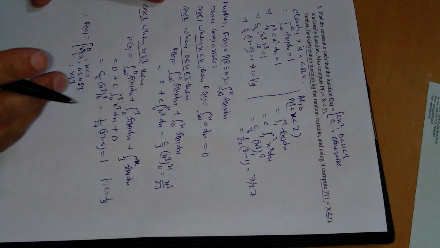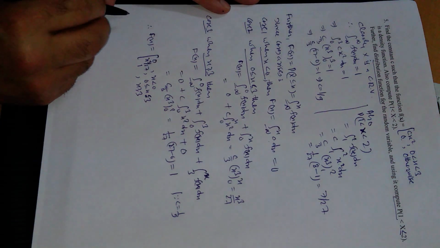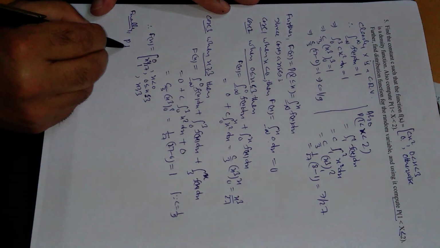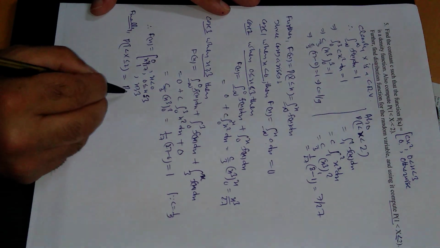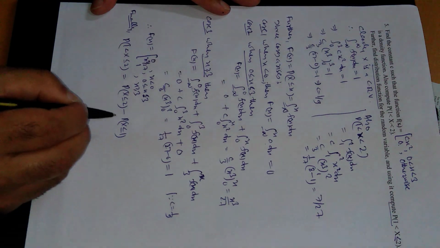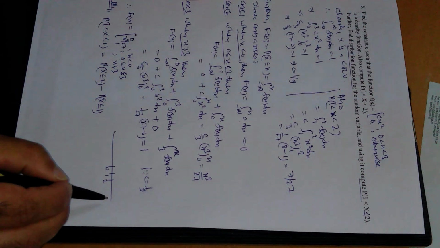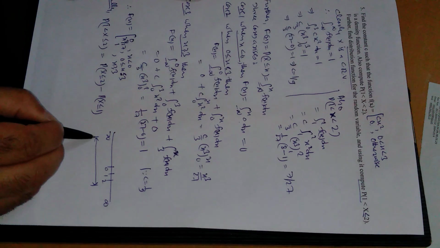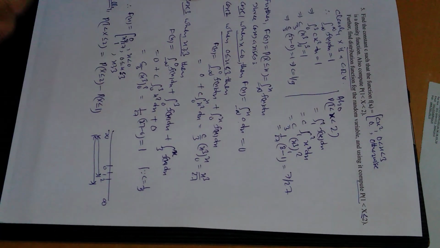Now finally, using it, we have to find this probability. Probability that x lies in this range can be written as probability x less than or equal to 2 minus probability x less than or equal to 1. How is this written? This is simple. This is the number line: this is 0, this is 1, this is 2, this is infinity, this is minus infinity. If from minus infinity to 2 we subtract minus infinity to 1, we will get 1 to 2.